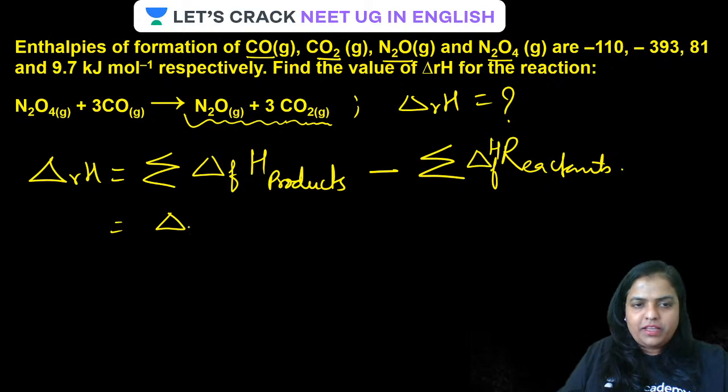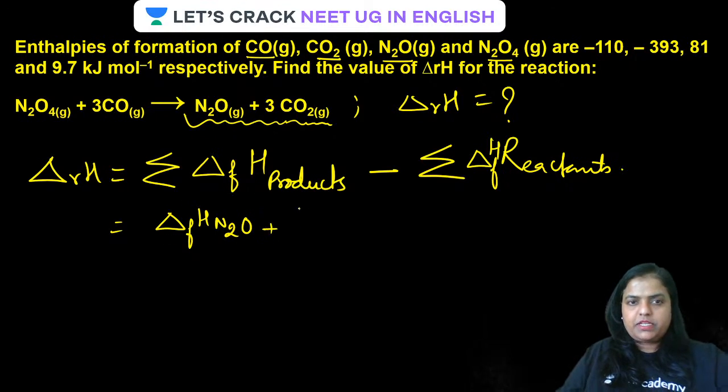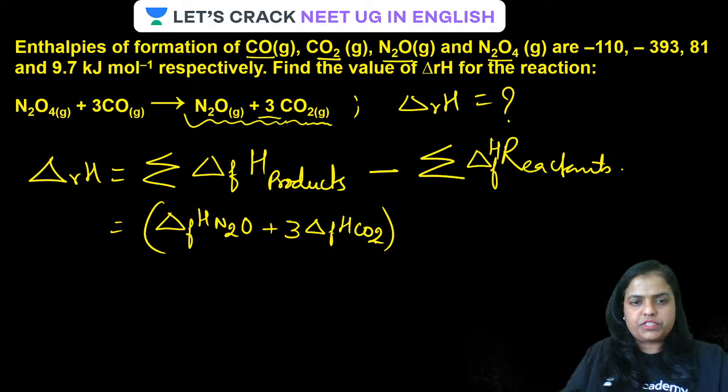Guys, it will be heat of formation of N2O. Only 1 mole, so no need to multiply this further. Plus, because 3 moles of CO2, so 3 into heat of formation of CO2. All clear, guys? This will be 3 into molar heat of formation of CO2.